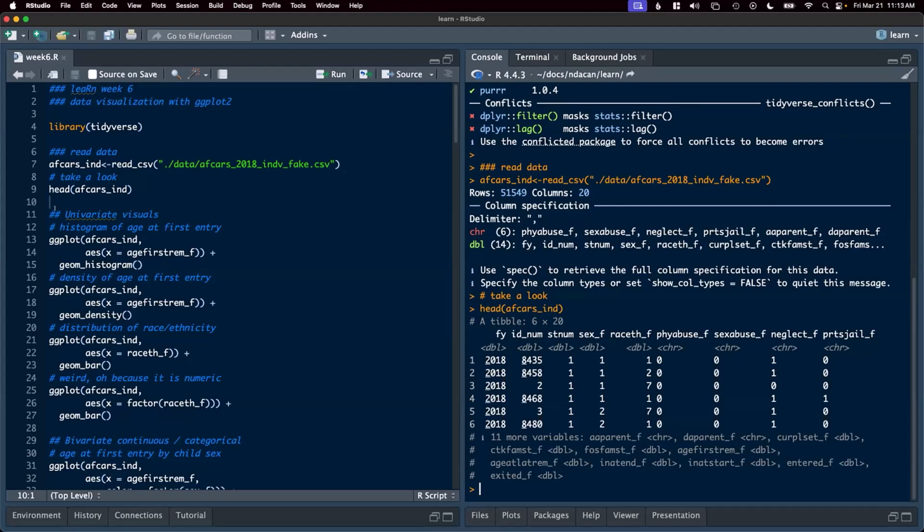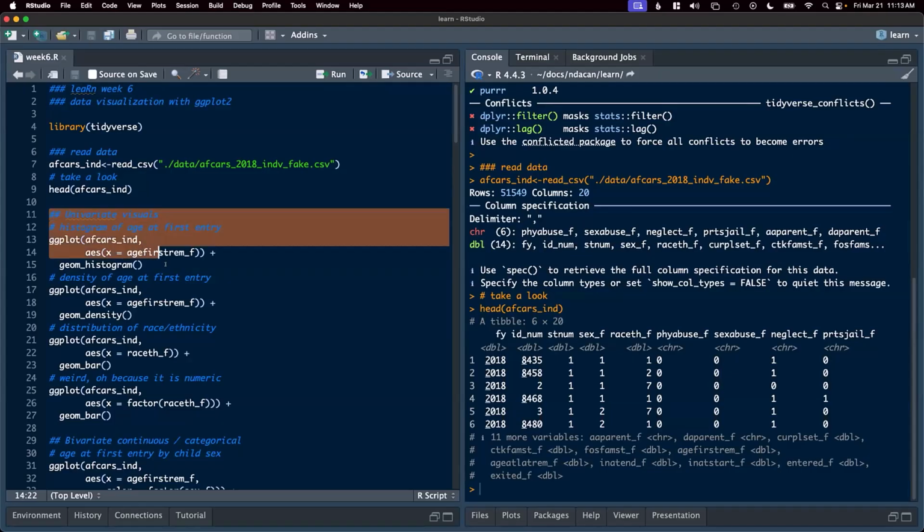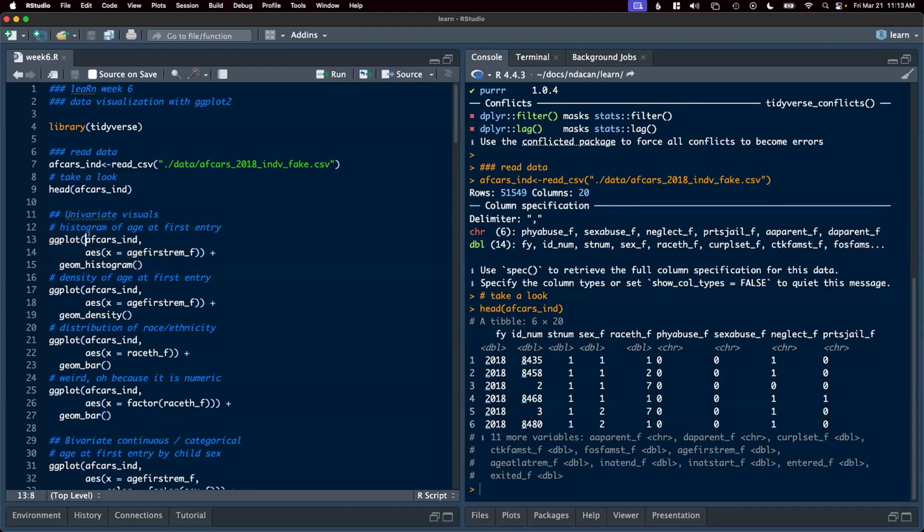Let's start with some univariate visuals. I'm on lines 11 to 15 right now. Again, what we want to do are data, we need those three ingredients. We need the data, we need the aesthetic mappings, and we need the geom. So the data we're working with is called AFCARS. And then for my aesthetic mappings here, I'd like to look at the age at which a child was first removed from their home and placed into foster care.